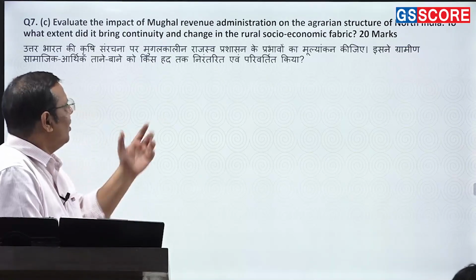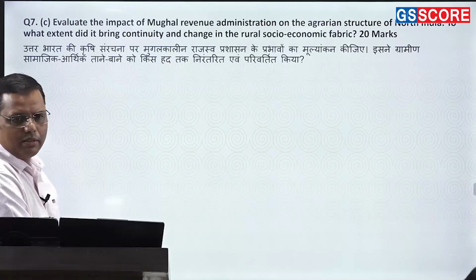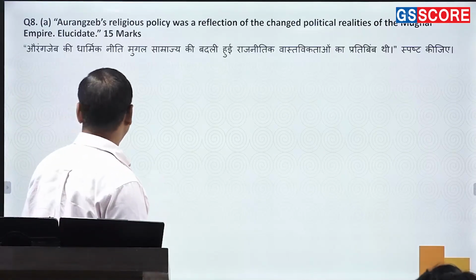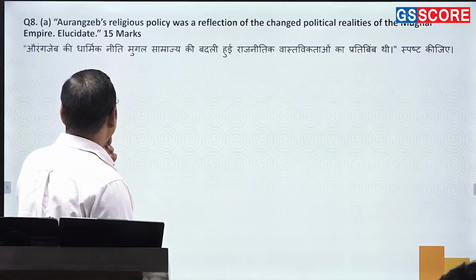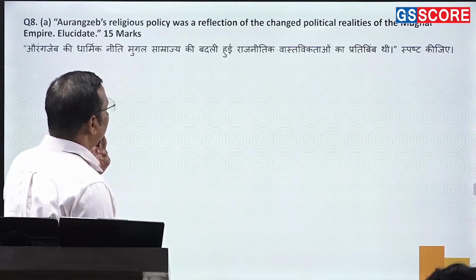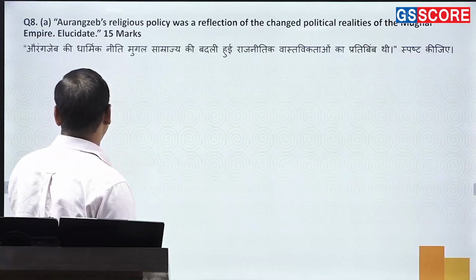Okay, so this is how certain negative aspects are also there. So both changes and the continuity both can be noticed. Okay. Next is: Aurangzeb's religious policy was a reflection of the changed political realities of the Mughal Empire, precisely